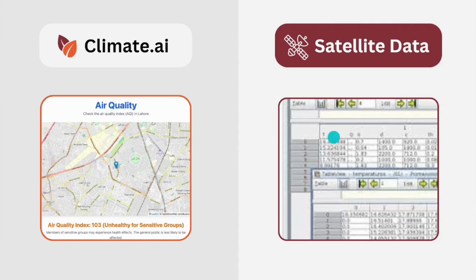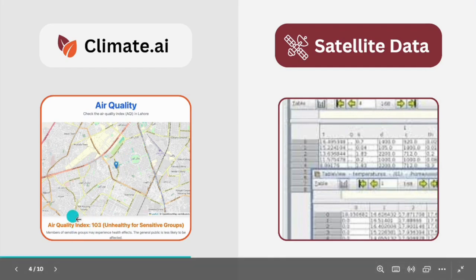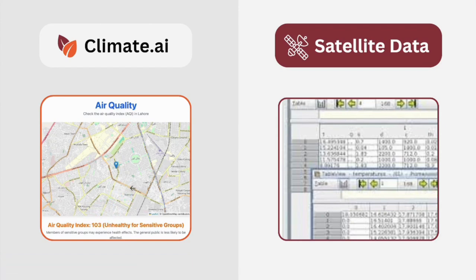So what we do is this pre-processing for you and present the data in this visual form. You can see your location on the map and many different pieces of information about the climate of your area. For example, here we can see the air quality index as well as the range the data falls in. This data shows that the air quality index of this region is unhealthy for sensitive people.